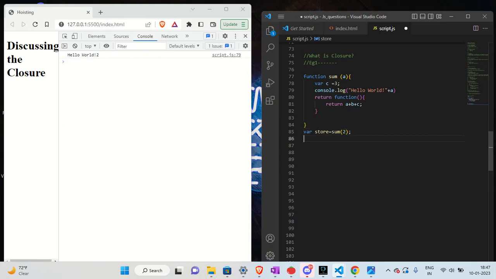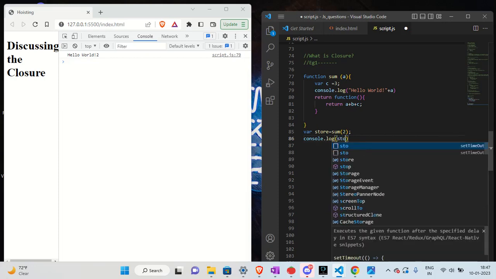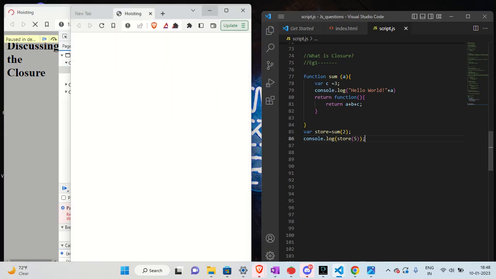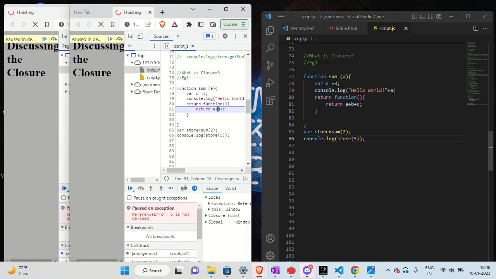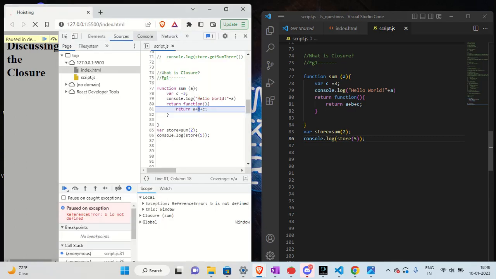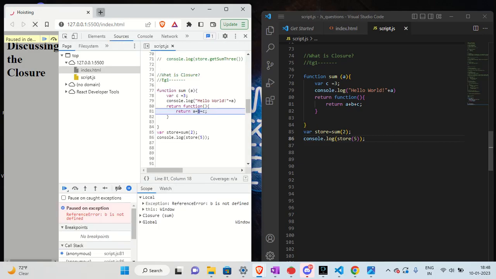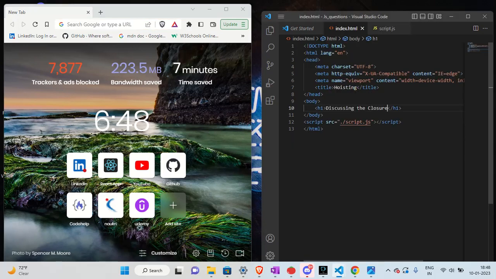Now we print console.log and pass one more value to store, let me try a different value, 5. If we save it, we will get, just a minute please. Still it didn't reload. Let me run it again with the live server.